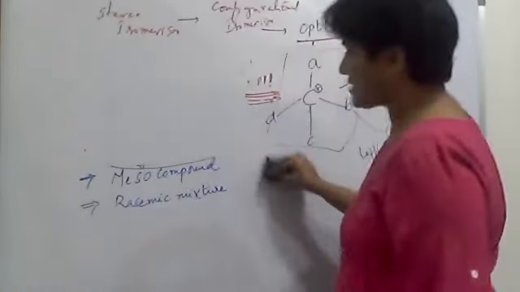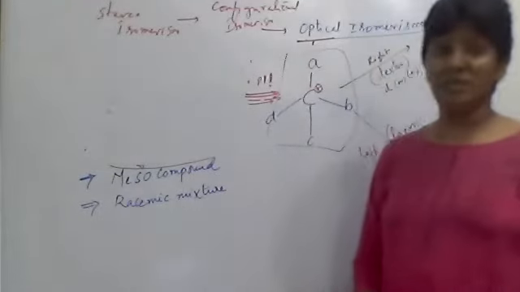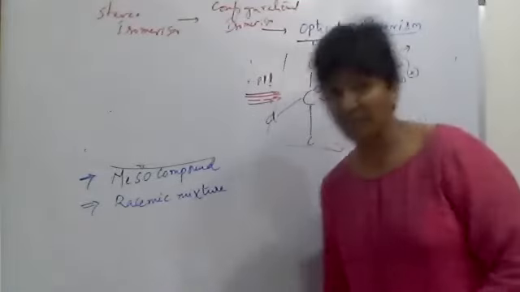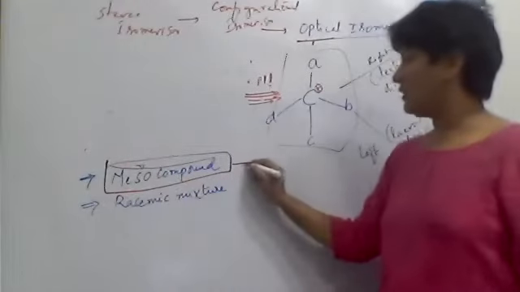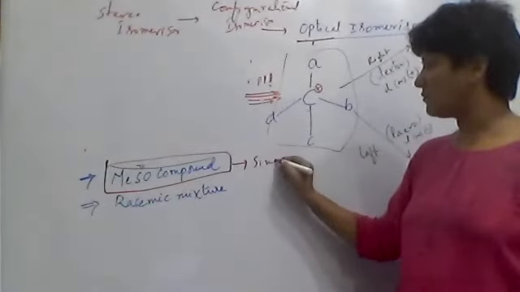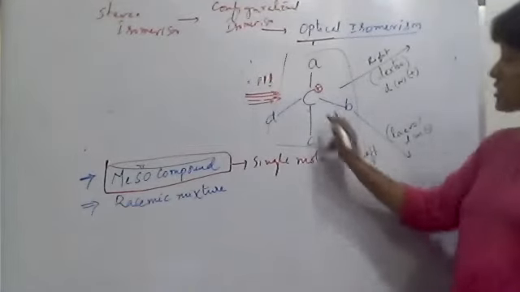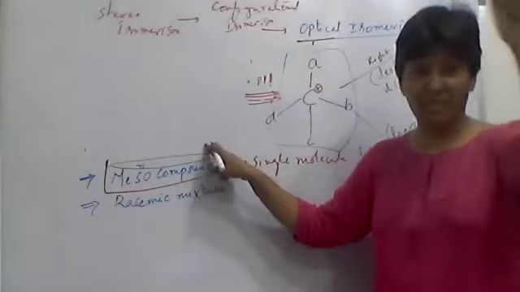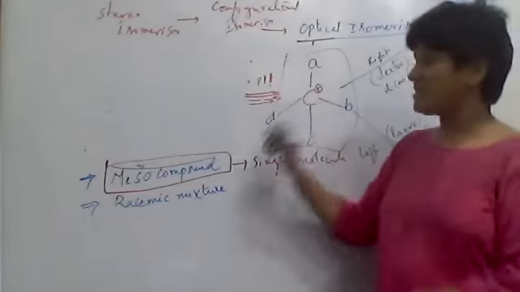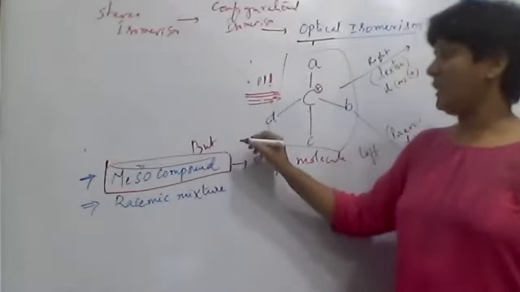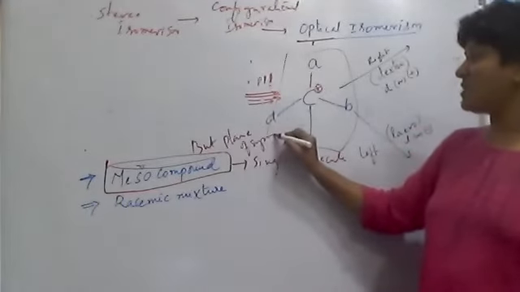Now we'll see examples. Here I have written meso compound and racemic mixture. First of all, let me tell you one thing, please keep it in mind: the meso compound is a single compound, a single molecule. Listen carefully and note this point. A meso compound is a single molecule which contains chiral centers, but it contains a plane of symmetry.